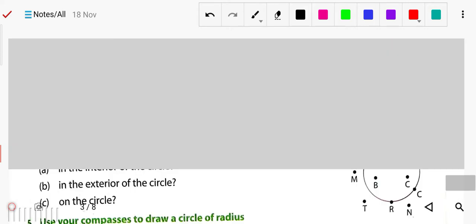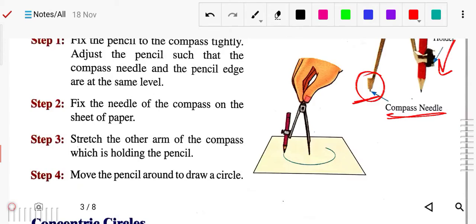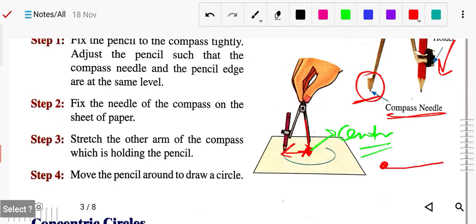So now you have to place your tip like this. You have to place this needle, the metal tip of your compass, here, okay, so this will be your center. Okay, this is the center of the circle, and whatever radius you have to take, this length from here to here should be, suppose, 4 centimeter. So in your scale, this is the metal tip, you put it here on the 0 and stretch this compass to near the 4.